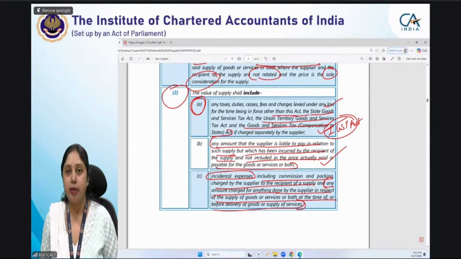Any incidental expenses you have charged from your recipient, from your buyer, that will be included in the value. It can be packing, it can be commissioning, it can be the payment charges you have, or loading charges. You have supplied the goods. Now at the time of supply, you have to load them to the vehicle. For that, some charges have also been taken. Those are the incidental expenses.